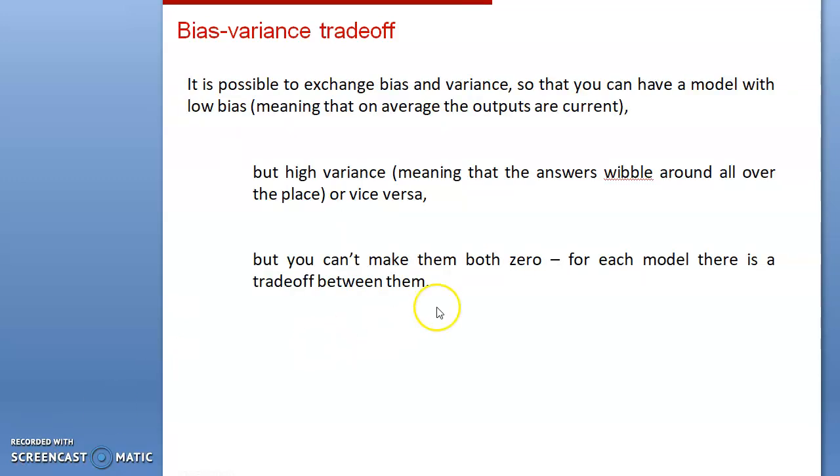It is possible to exchange bias and variance so that we can have a model with low bias but high variance, meaning that answers vary all over the place, or vice versa. But you cannot make them both zero for each model. There must be a trade-off between bias and variance.